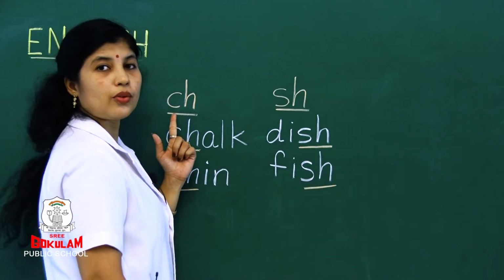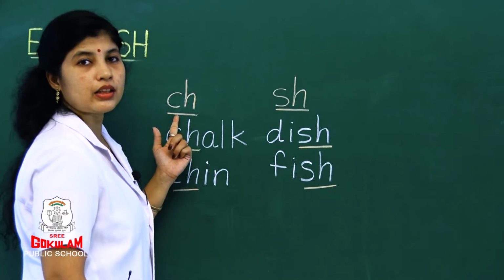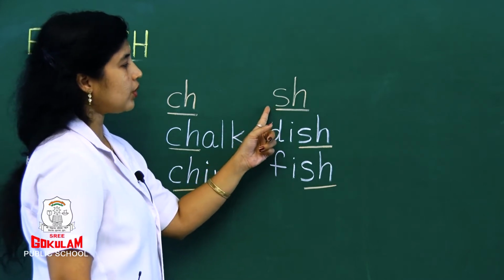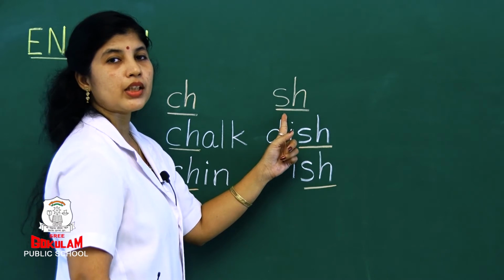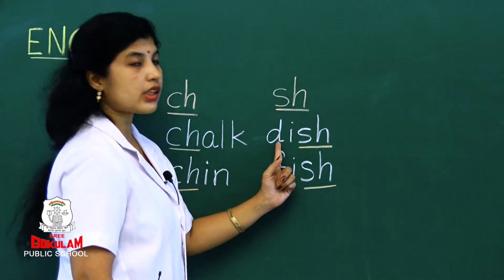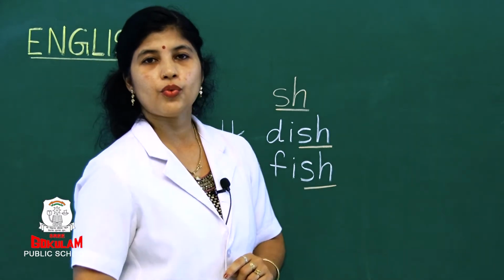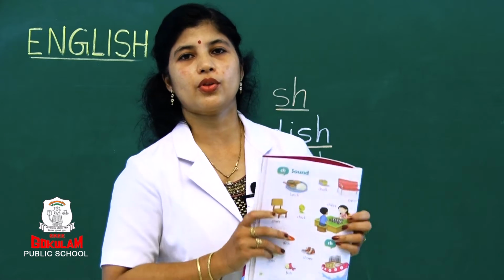So, what is the sound of C and H together? Ch. Chalk, chin. And next one, S and H. What sound will come? Sh. Dish, fish. Okay. Now take your phonic book, page number 44.